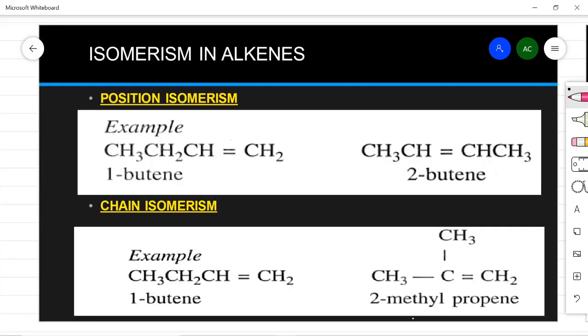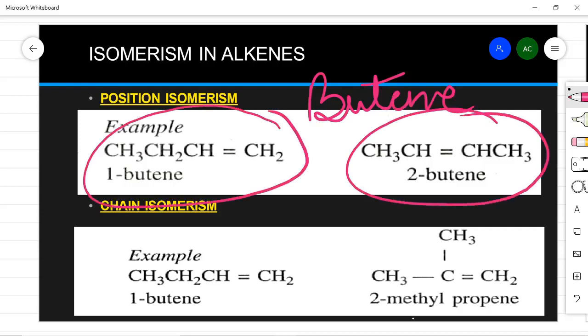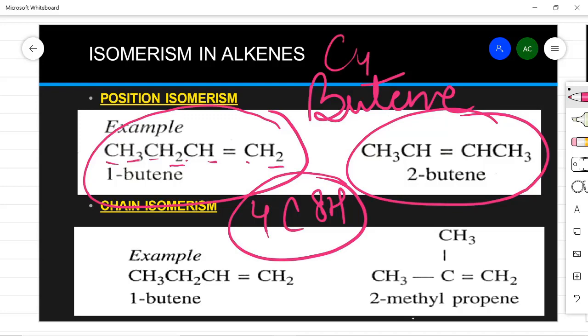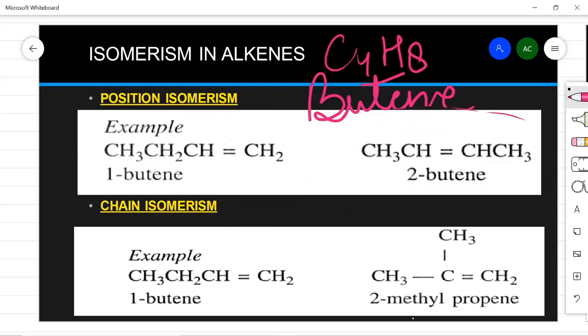So alkenes with 4 or more than 4 carbon atoms can form isomers. Here we will be checking the isomers of butene. So there are 2 isomers. This is 1 butene and this is 2 butene. You can see here the number of carbon atoms: 1, 2, 3 and 4. So 4 carbon atoms are there, and 3, 4, 5, 6, 7, 8 hydrogens. So C4H8. In both the cases you can see the formula is C4H8 only.